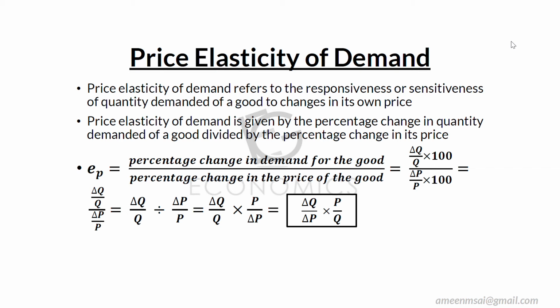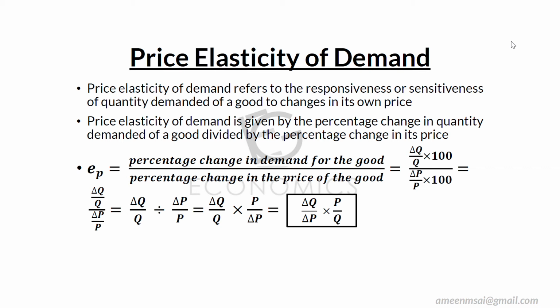So when there is a change in the price of a commodity, of course there will be a change in the quantity demanded. So what is the change in the amount? What is the percentage change in that? That's what we are discussing in price elasticity of demand. Price elasticity of demand is given by the percentage change in quantity demanded of a good divided by the percentage change in its own price.